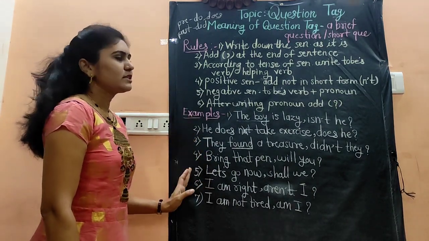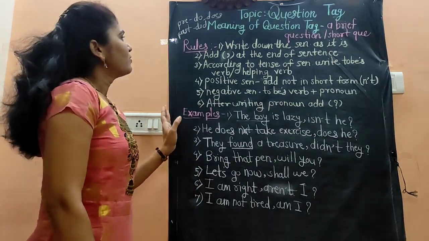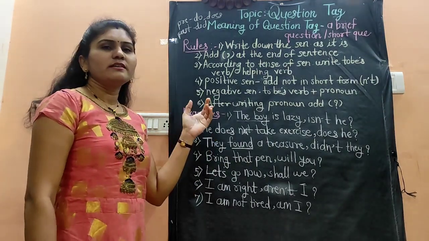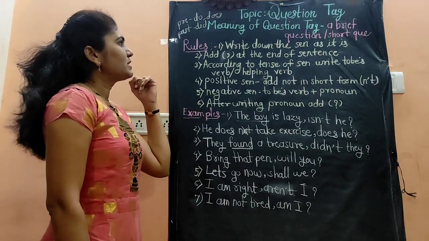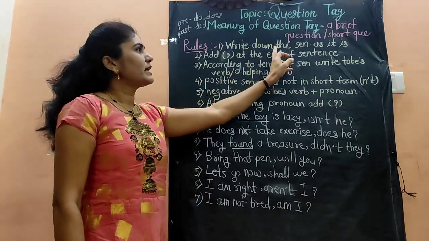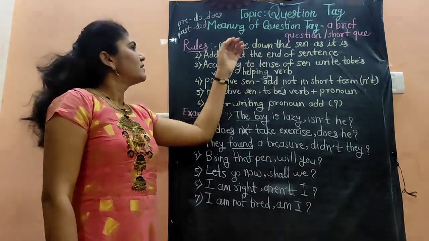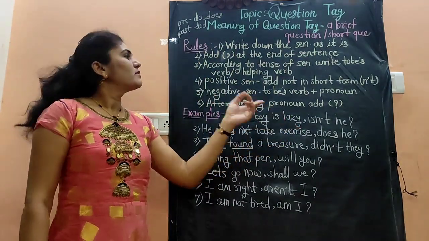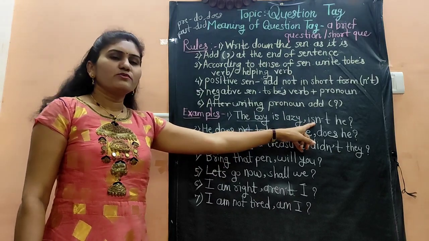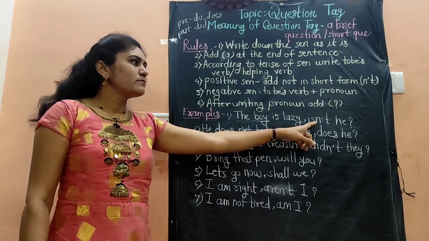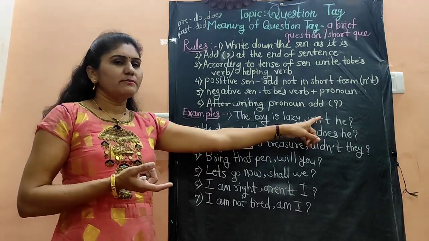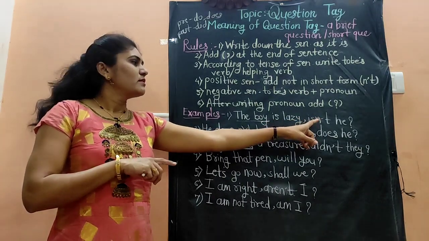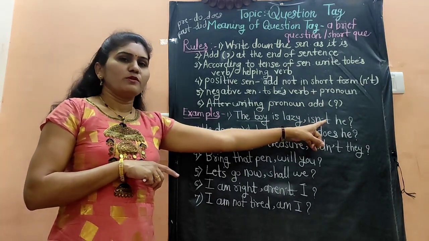So the question tag is very easy. What changes we have done here? I repeat it. First we will write down the sentence as it is. Then after writing the sentence, at the end of the sentence we will add comma. Then we will write the to be verb or helping verb. We will add there not if the sentence is positive, and we will write the short form of not.